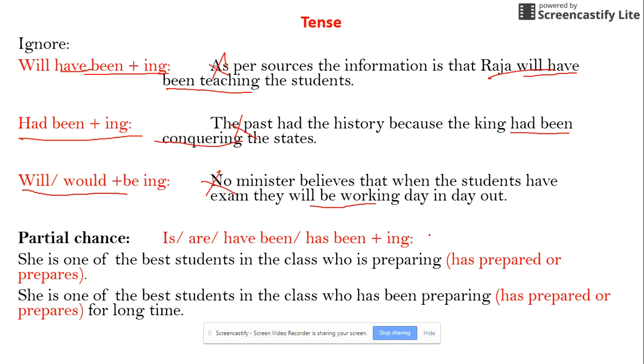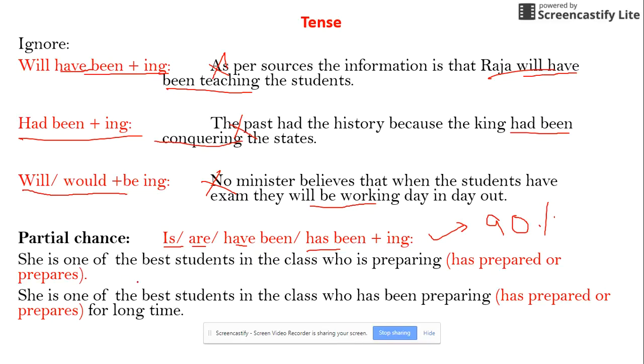Now, partially accepted means 90% no, 10% yes, but it is important to look at how we proceed and what the requirement of the tense is. Partially accepted means wherever there is is ing, are ing, have been ing, or has been ing. Remember, that's called continuous and perfect continuous respectively. Here it is accepted, but only partially.